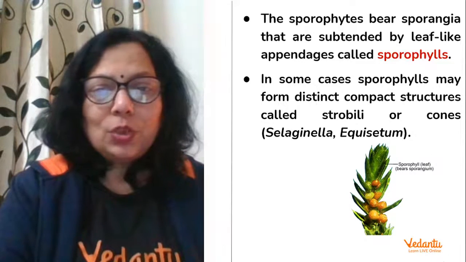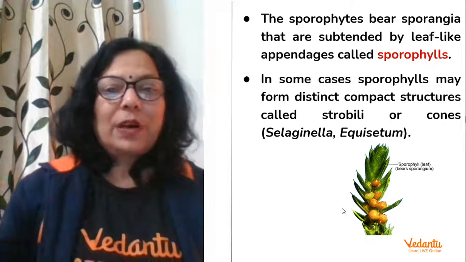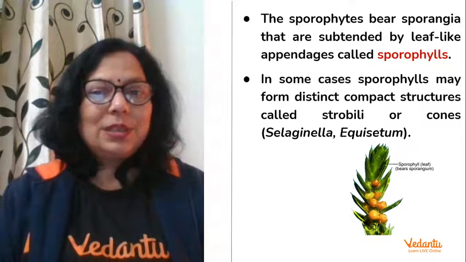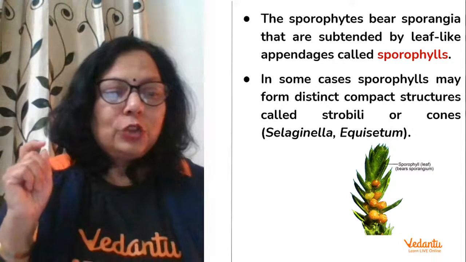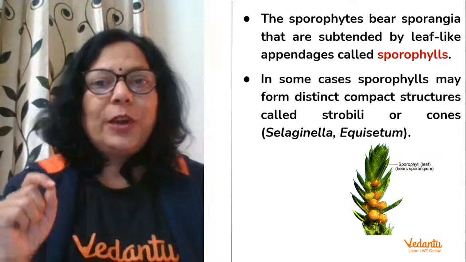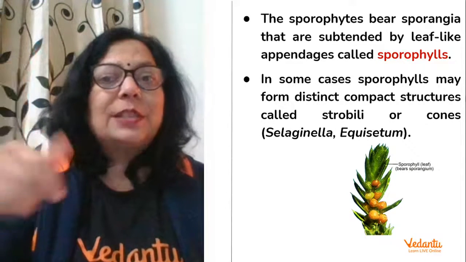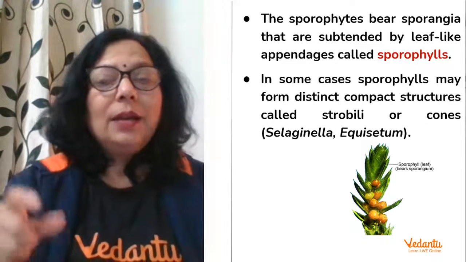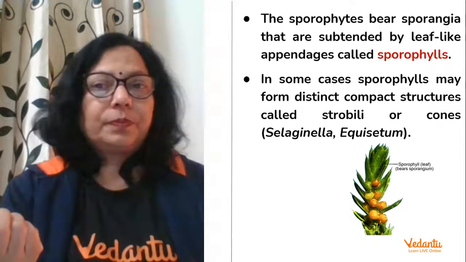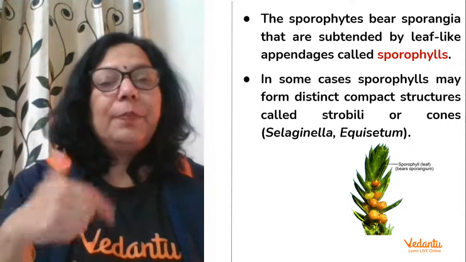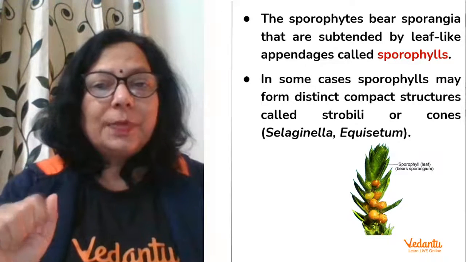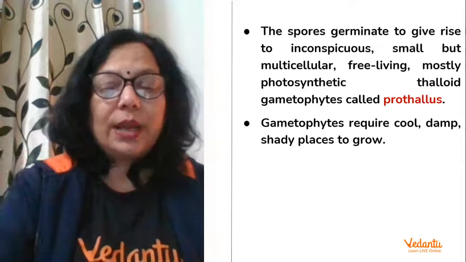Can you see these cones? You must have gone to the mountains or while travelling, you pick up cones from there, bring them home, paint them and decorate with them. Isn't it? Have you seen them? Yes. So they are the ones which are the reproductive organs also. A sporophyte is a plant. It bears the sporangia, right? And the leaf which bears the sporangia is called the sporophyll. It is a leaf-like structure which bears it. In some cases, it may form distinct compact structures called cones.